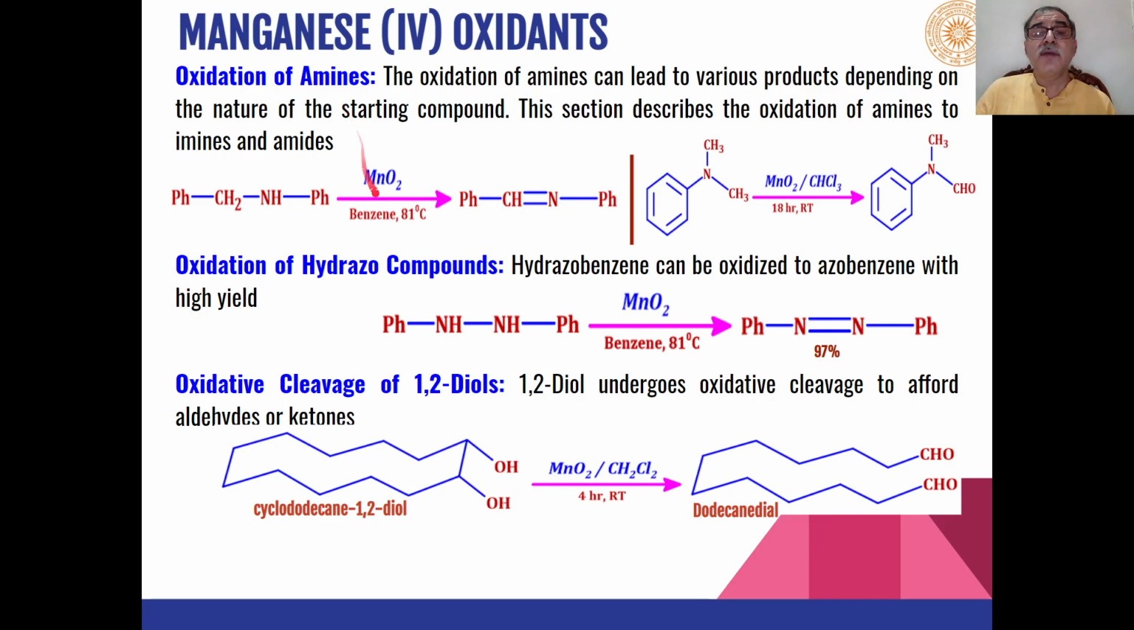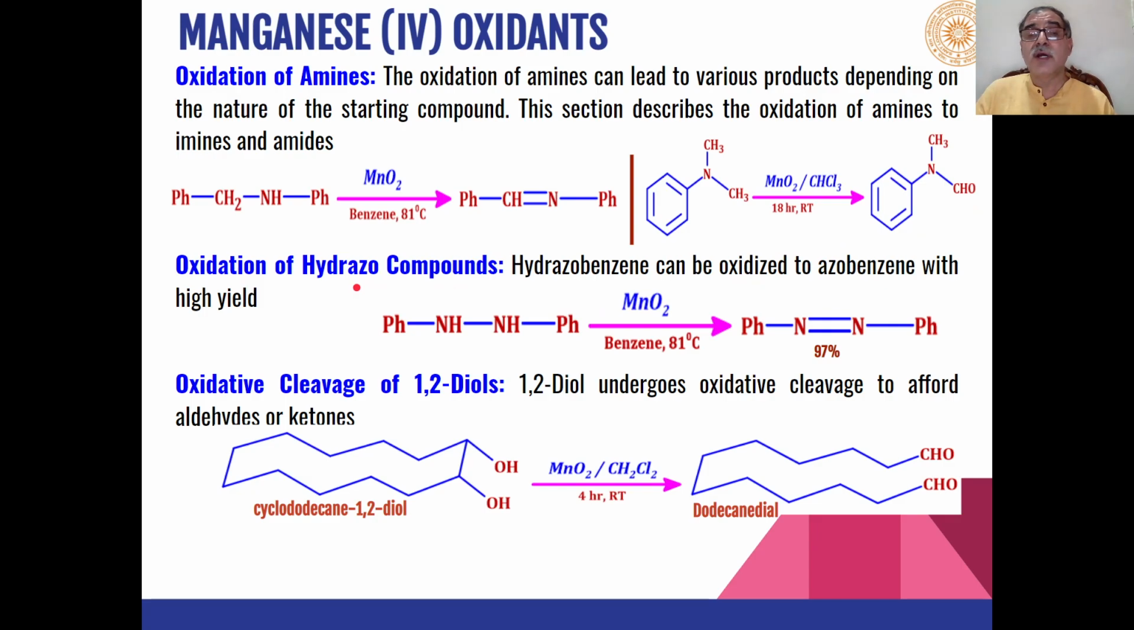Then similarly, manganese dioxide can be used for the oxidation of carbon-nitrogen compounds. For example, these secondary amines are oxidized to these types of carbon-nitrogen double bonds. Schiff bases are formed as the product. Similarly, these types of tertiary amines, when they are reacted with manganese dioxide in presence of chloroform, can be converted into N-formyl amines as the product. So one of the methyl groups is converted into aldehyde.